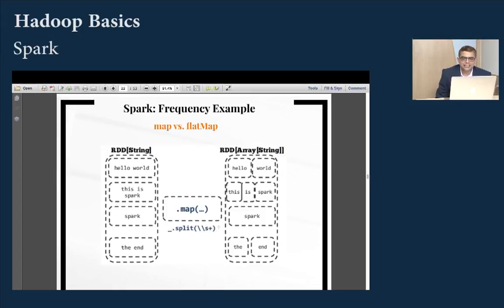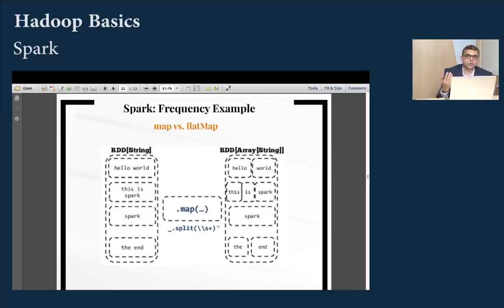So if hello world is a sentence, split it as hello and world. This is Spark, the end. So technically we are splitting each and every sentence based on strings. You could visualize this as a multi-dimensional array.